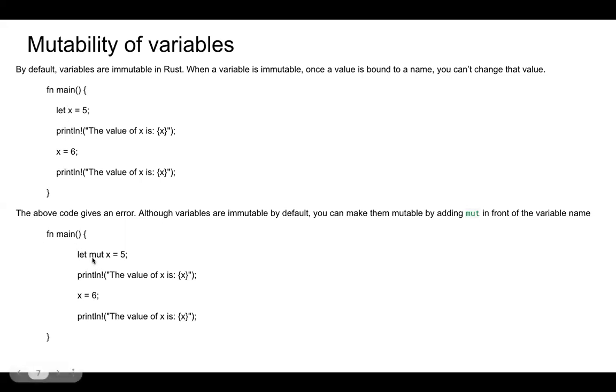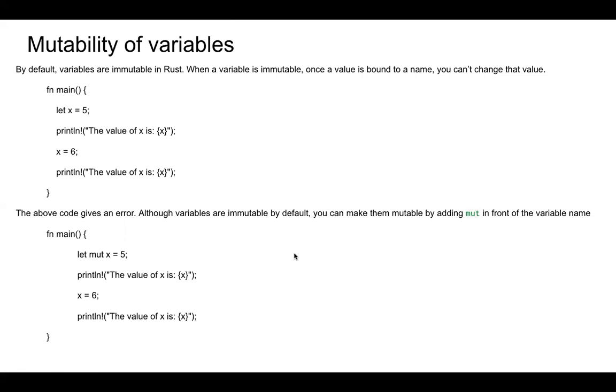In order to fix that, you have to use the keyword mut, and the below code will run just fine. Again, the advantages of mutability, you all know, it's the same as all the other programming languages, where it gives more stability, more dependency in your program, more confidence in your program.